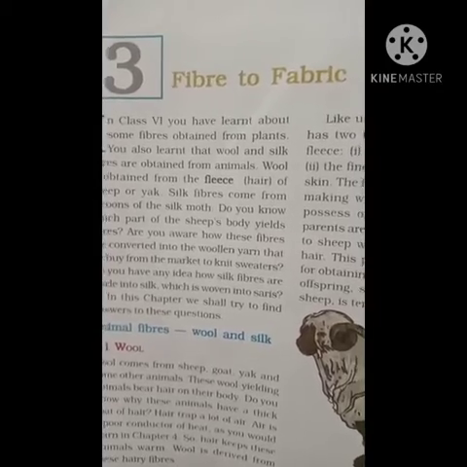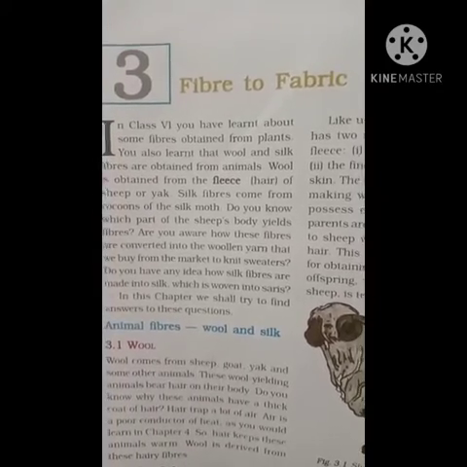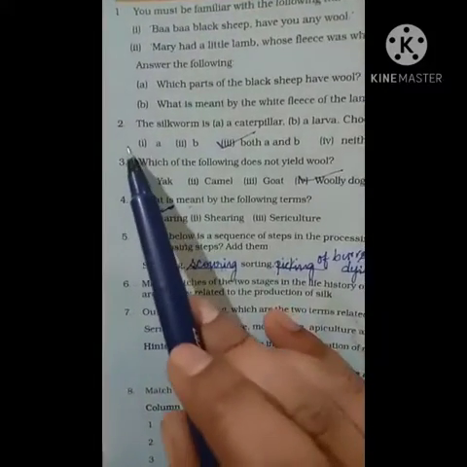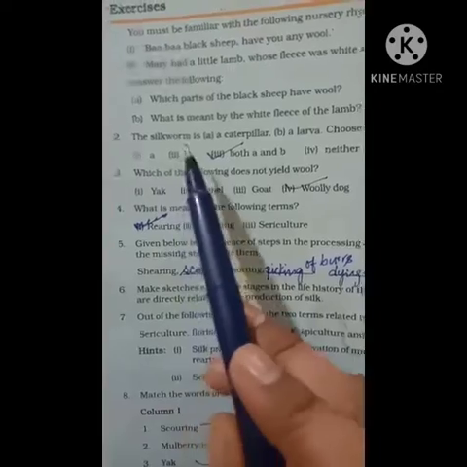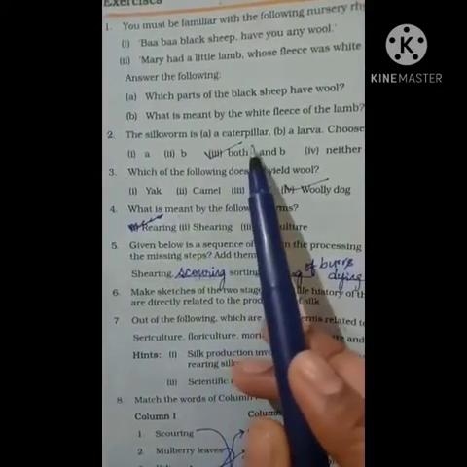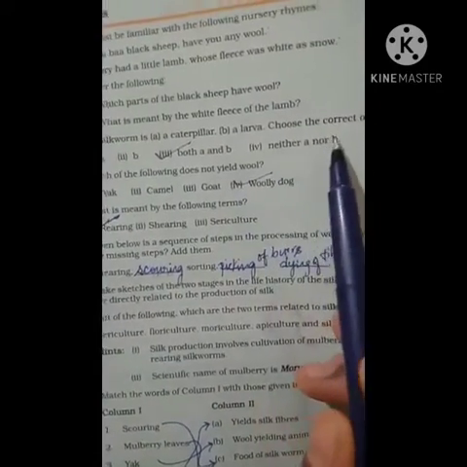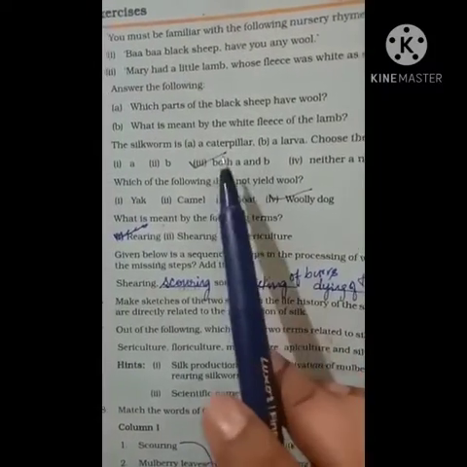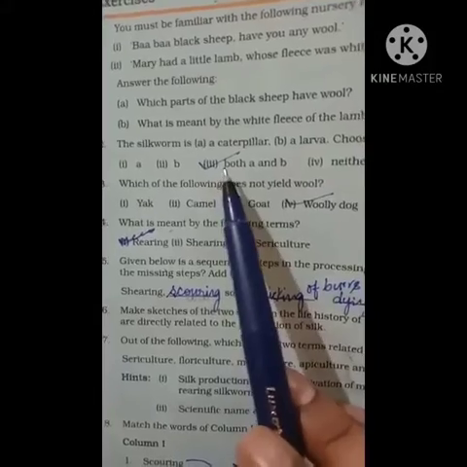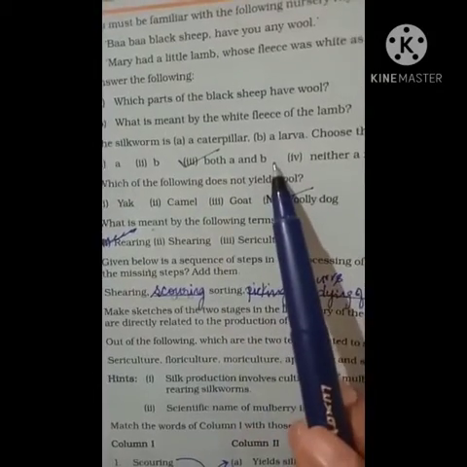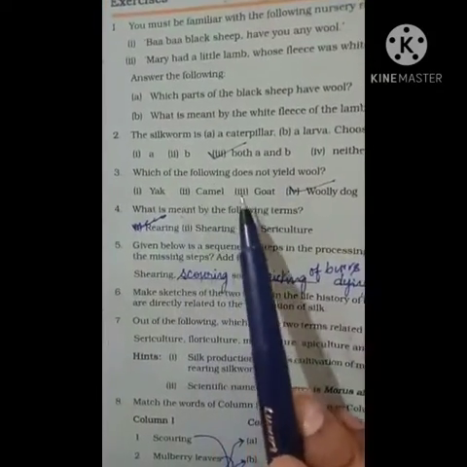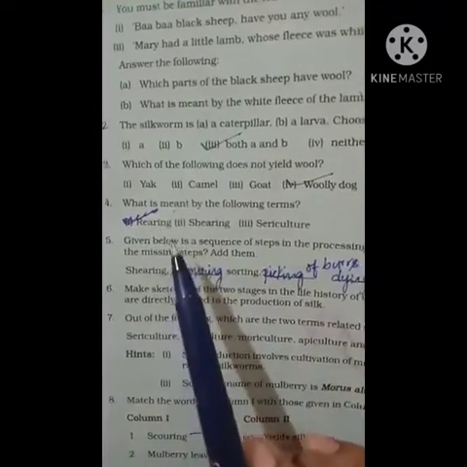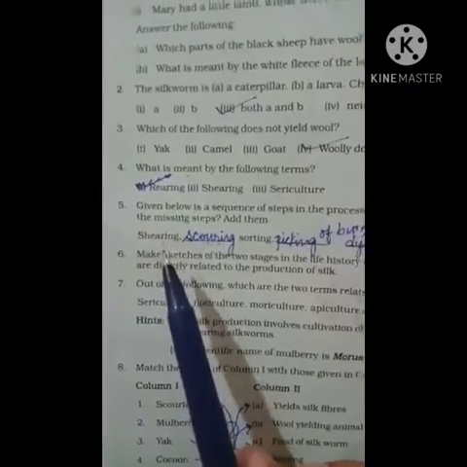Now children, let us look at the Fibre to Fabric chapter, new types. Let us look at question number 2. The silkworm is a caterpillar, a larva. Which one is that? That is both A and B. Okay. So silkworm is called a caterpillar also, and we call it a larva also. And which of the following does not yield wool? That is woolly dog. And this is the 5th question.